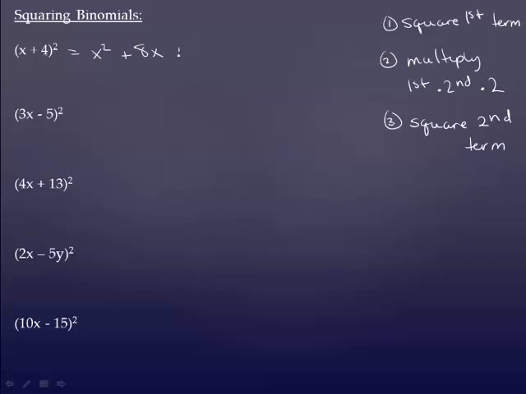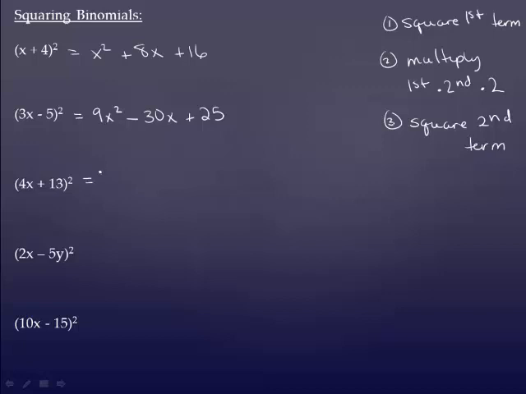4 squared is 16. So 3x squared, you have to square the 3 and the x, so you get 9x squared. 3x times 5 is 15x. This is negative, so this is negative. 15 times 2 is 30. And then I square the 5.